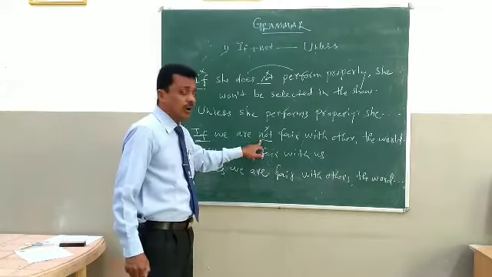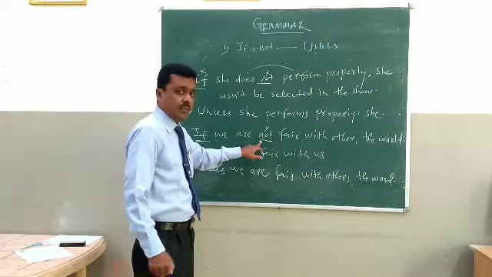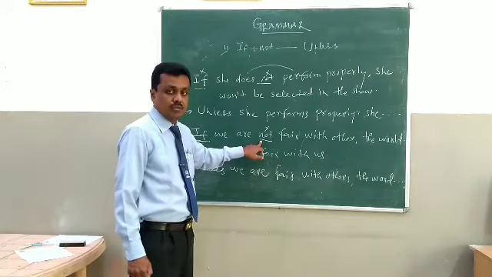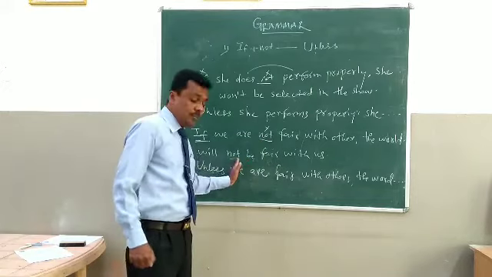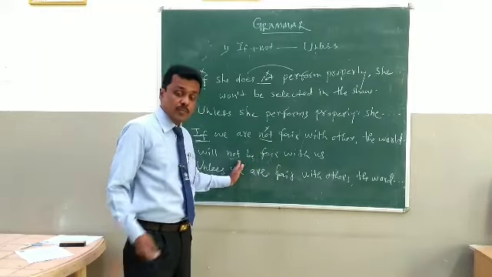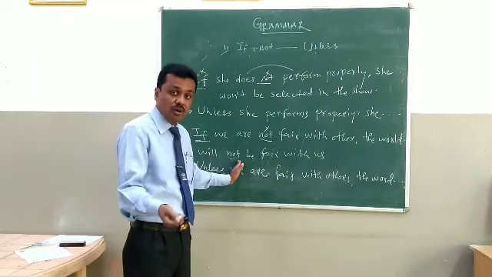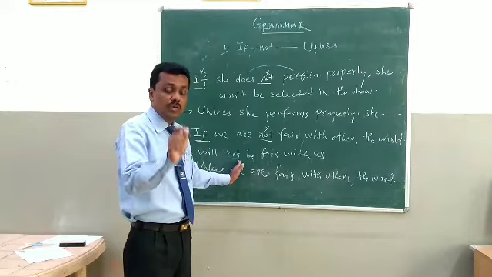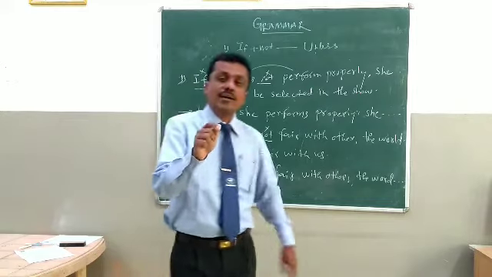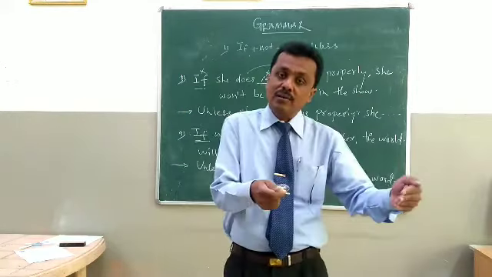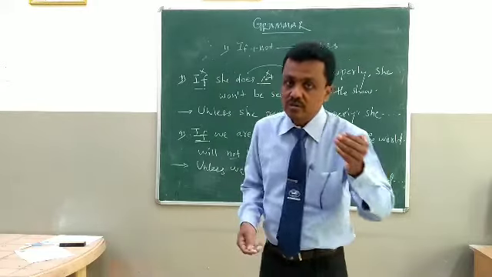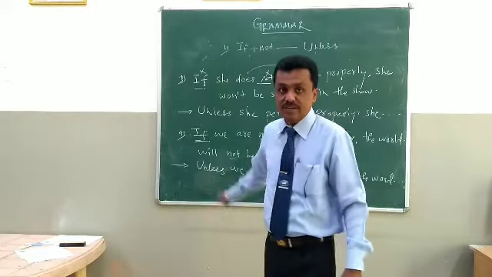In the first part only, after if, immediate, not. That we have to remove. In second part not, maybe one not is there, maybe two words of not there. We have to keep as it is. We can't change second part not. We have to just concentrate on the first part of the sentence.